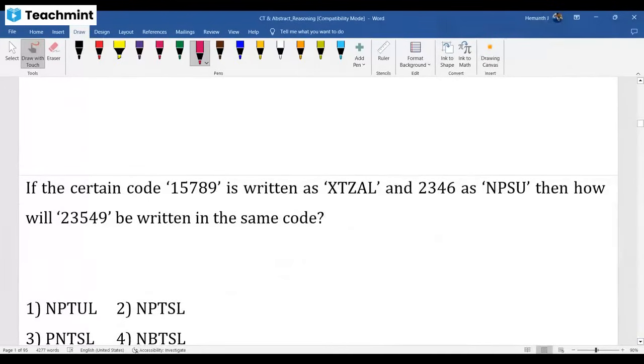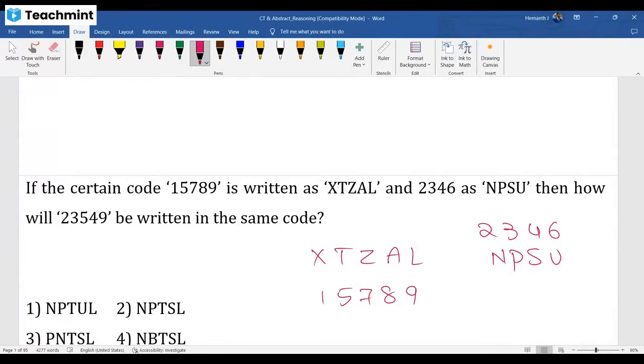Yes. So here, if you observe, for each letter, they assign some value. No need to go for X value 24 and all. They assign some value already. Right. So here, if you observe, 2, 3, 4, 6 is assigned for NPSU. Okay, so they assign some value. So now when 2, 3 will come, it should be N and P.